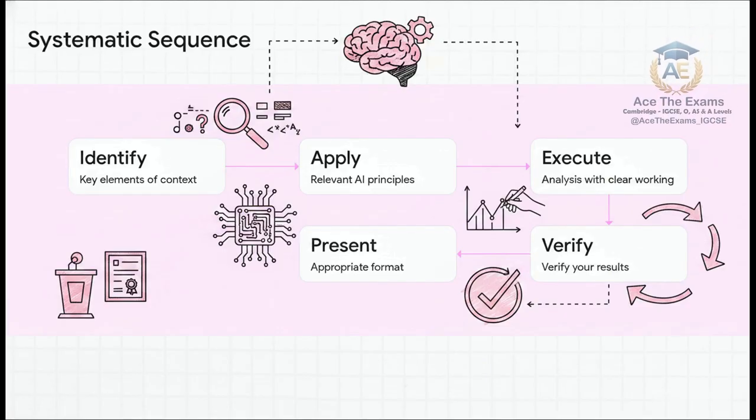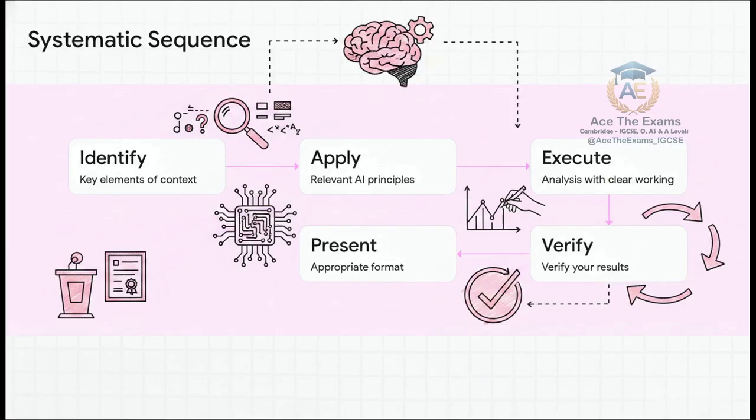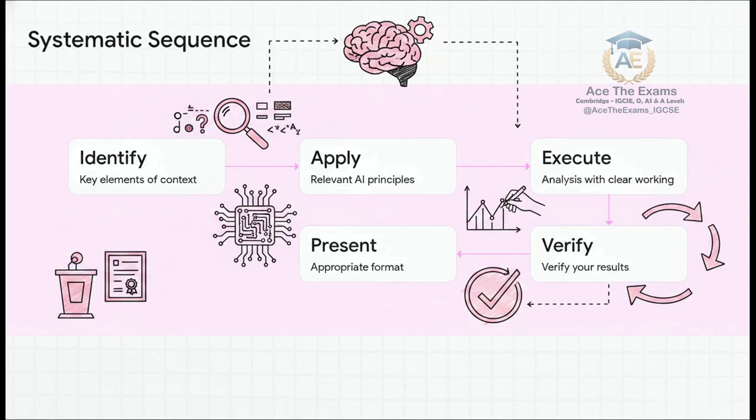Step 3. Execute analysis with clear working. Remember the method mark strategy. Write out every logical step. Step 4. Verify your results. Do a quick sanity check. Does this answer make sense for the scenario? Step 5. Present in the appropriate format. Use those comparative connectives and structure your final argument so the examiner can't help but give you the marks.